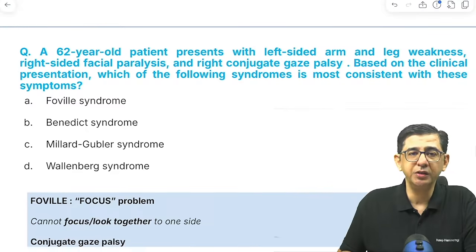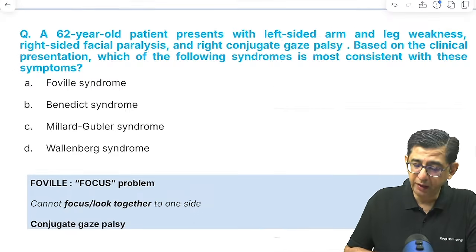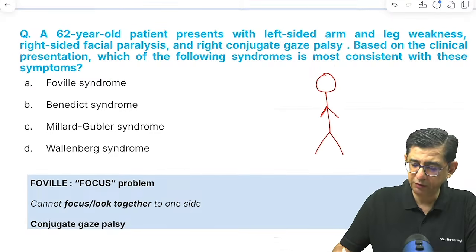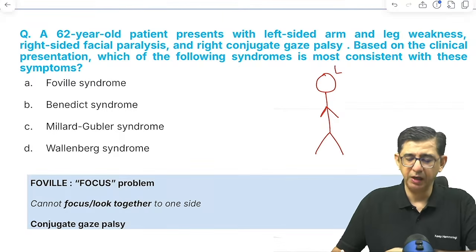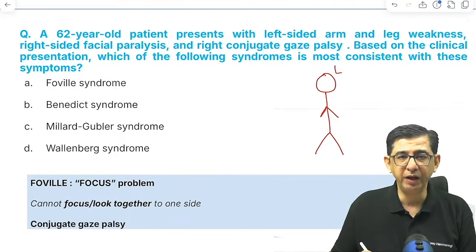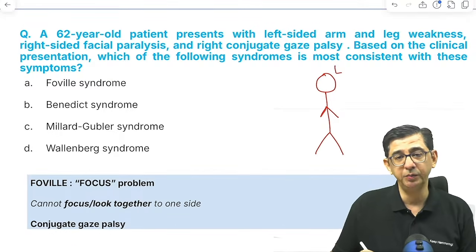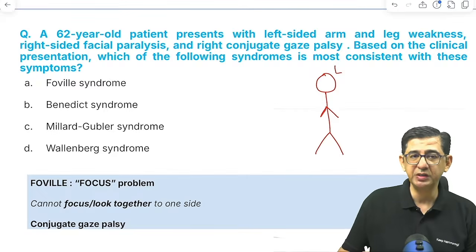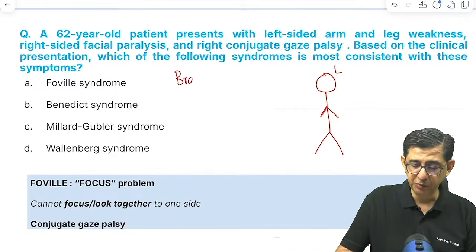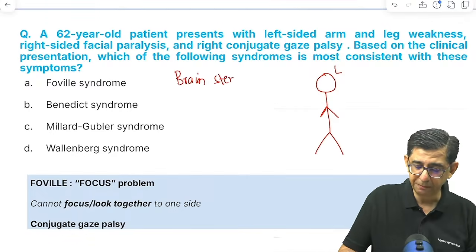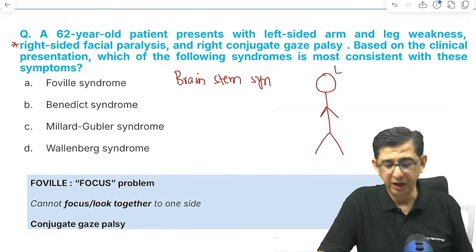Next was a question regarding left-sided arm and leg weakness in a patient. So I'll just draw a crude diagram like this. In the paper, you just have to mentally visualize left-sided arm and leg weakness and right-sided facial paralysis. First thing first, this is a brainstem stroke, because a brainstem stroke would always be crossed. So there is a right-sided facial nerve palsy occurring in this patient.